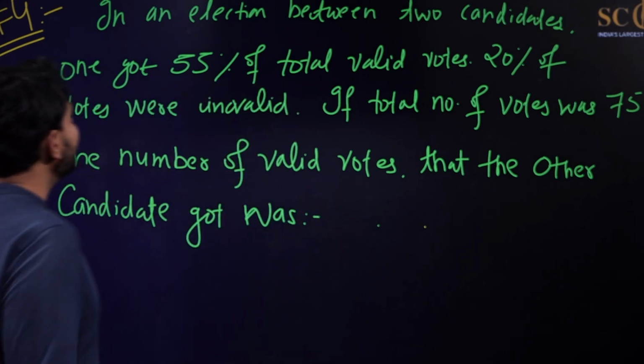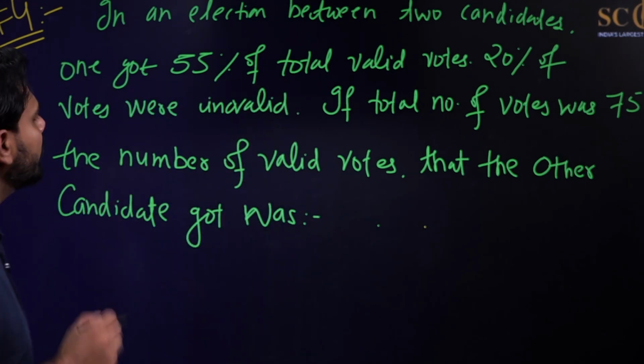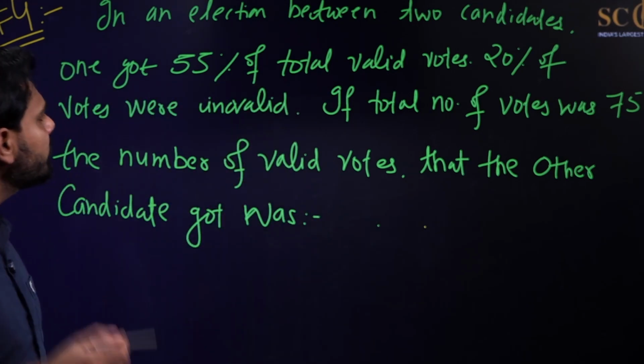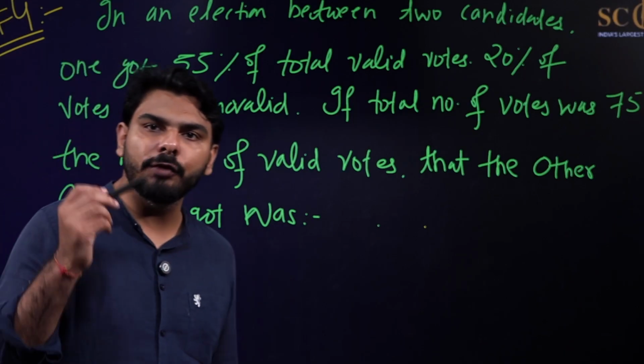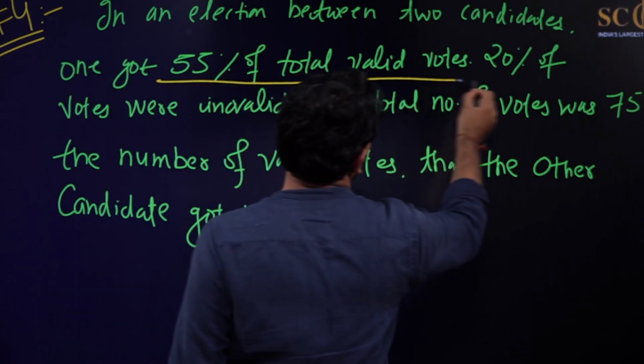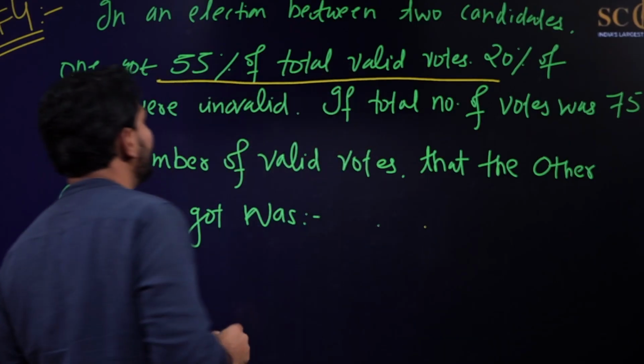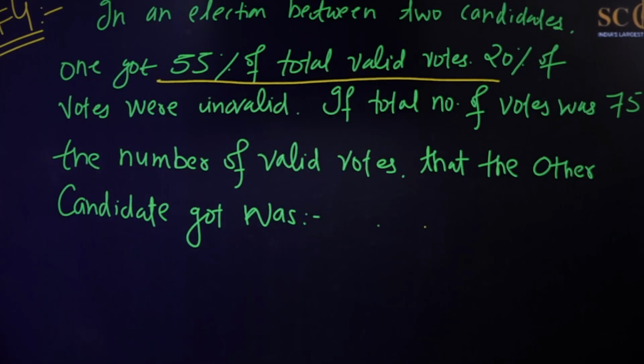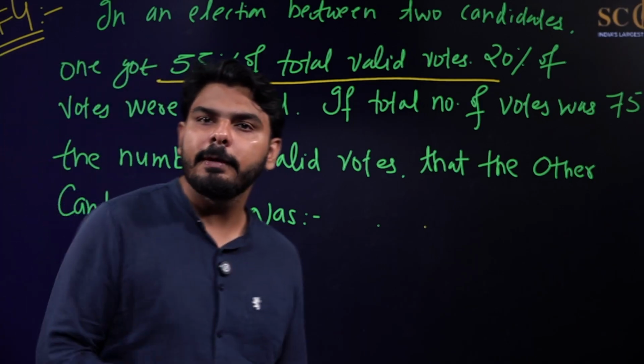Okay, so in this question you are given that there is an election between two candidates, out of which one of them is getting 55% of the total valid votes. So what is the percentage of votes that the other candidate will be getting?